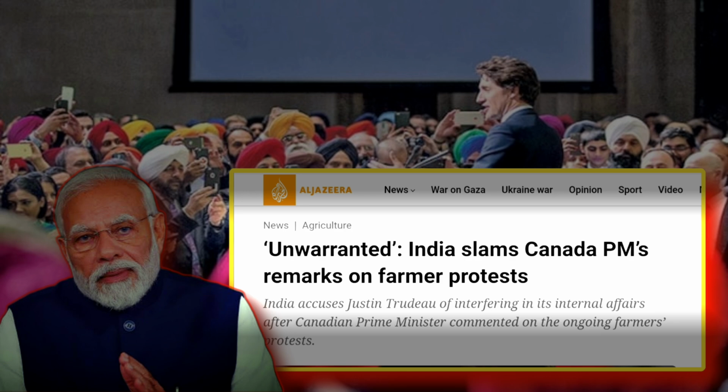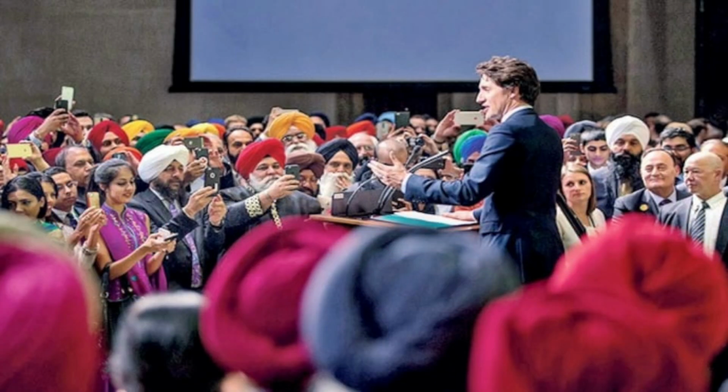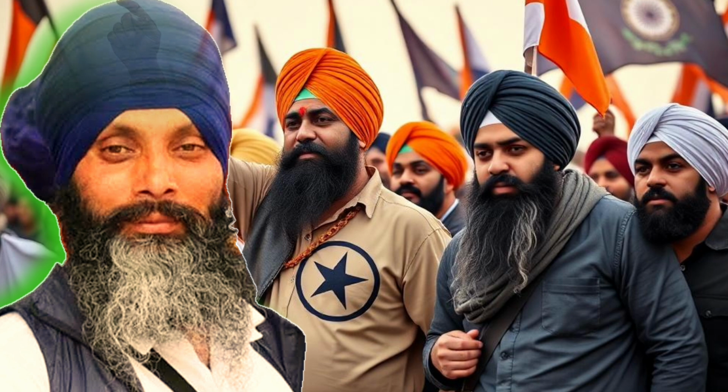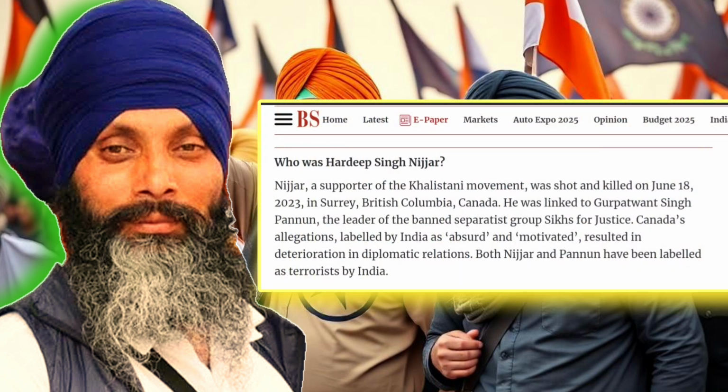Now another twist comes in the relation between both the countries, and now the twist is the Hardeep Singh Nijjar case, which is connected to the ongoing tensions between India and Canada, particularly involving issues related to Sikh activism. Basically, Hardeep Singh Nijjar was an influential figure in the Sikh community in British Columbia, Canada. He was active in promoting Sikh religious and cultural practices and involved in various community organizations.